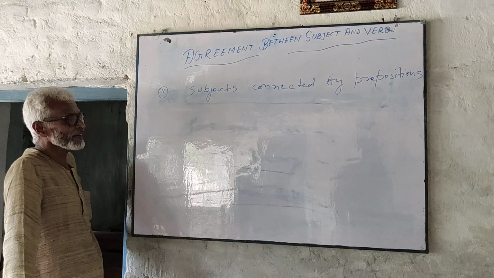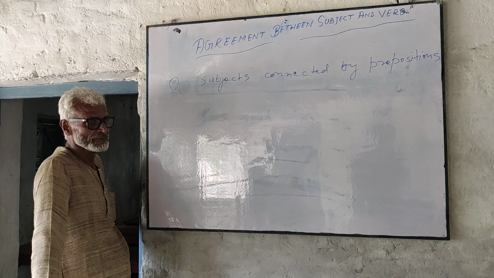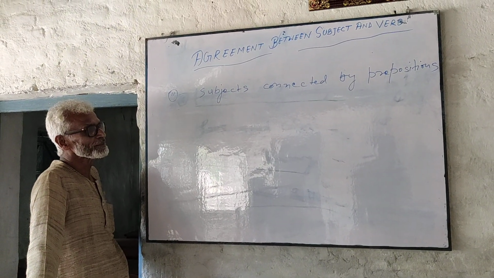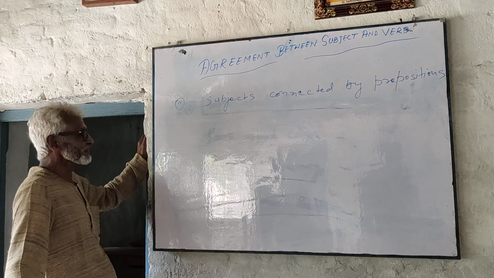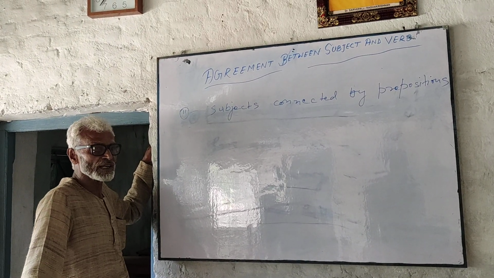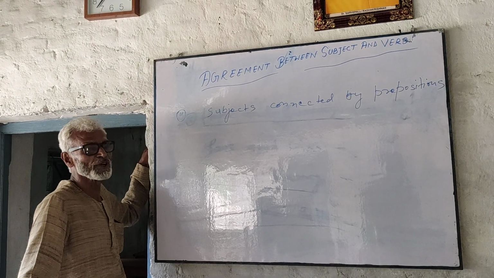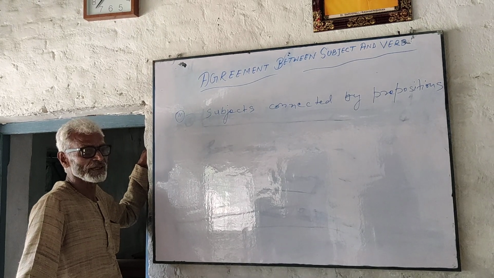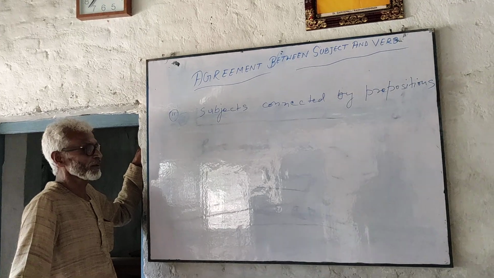Now, different subjects are joined by prepositions. Then it is very difficult to know the real number of that subject. So the basic rule is, when more than one subject is connected with more than one preposition, the verb will be in the number of the first subject.